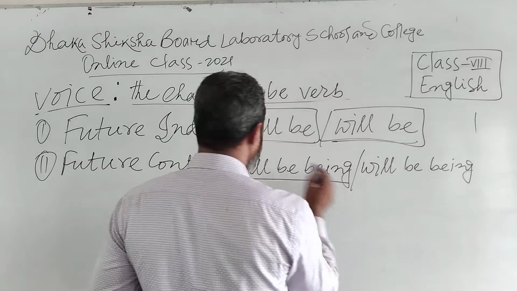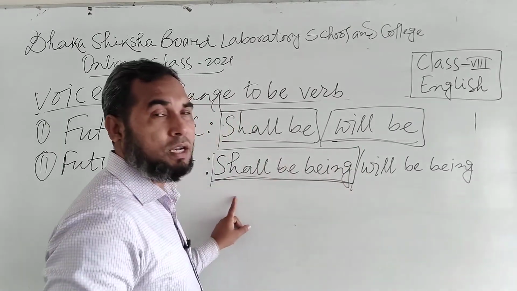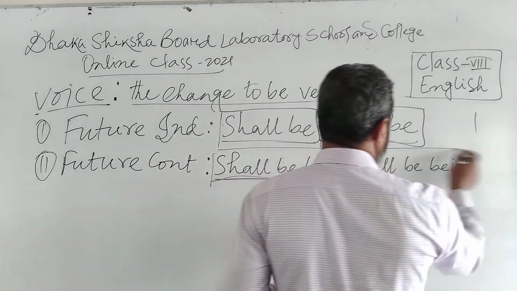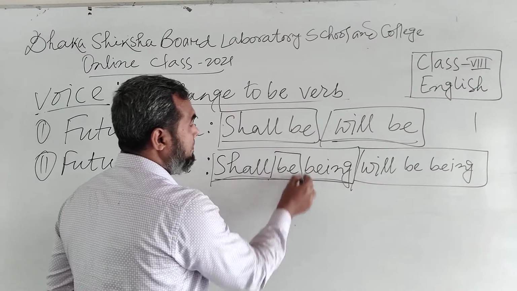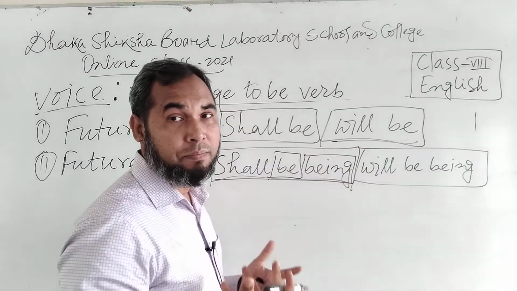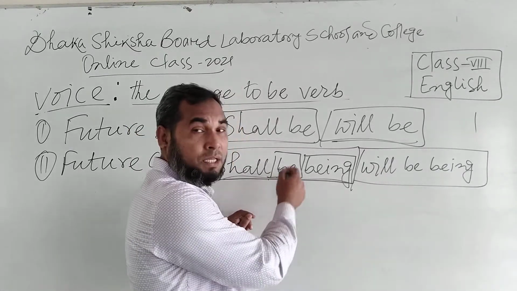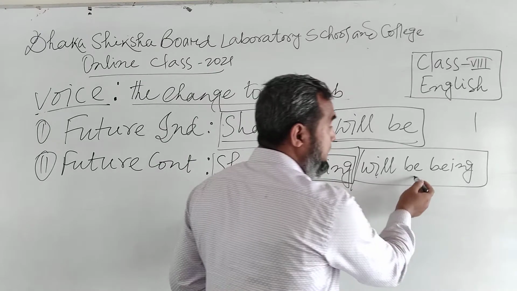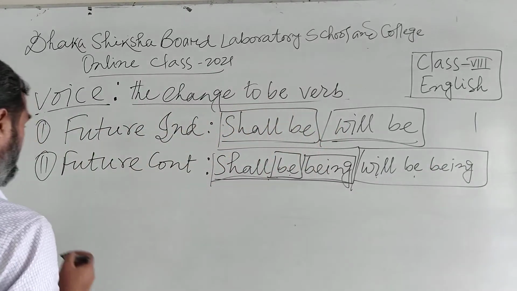Shall be, will be used with the subject of first person singular, and in the rest will be being. This is very important. Shall, we have be, and we have also being here. Not shall be, will be. Okay? We have to use shall be being, will be being. Okay? And be careful about that.